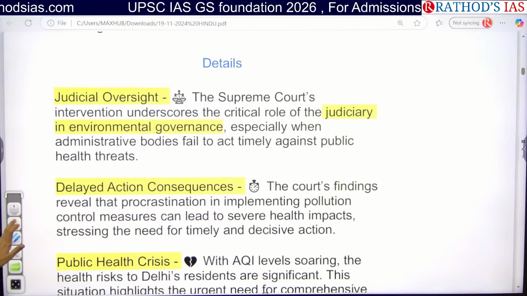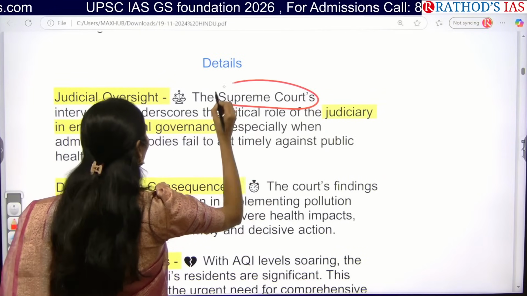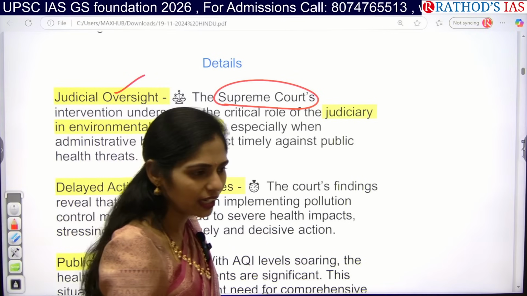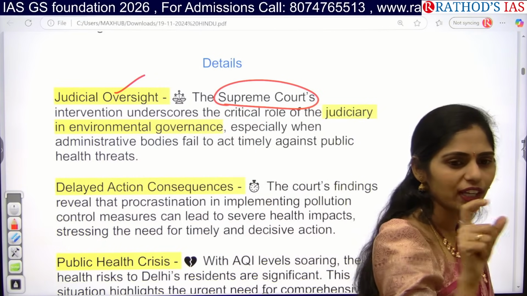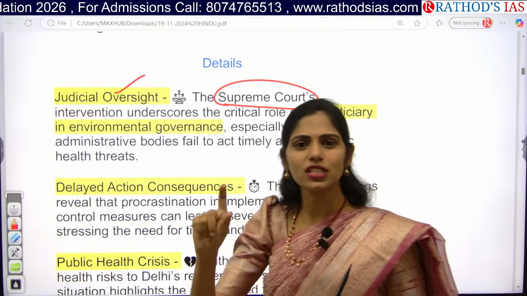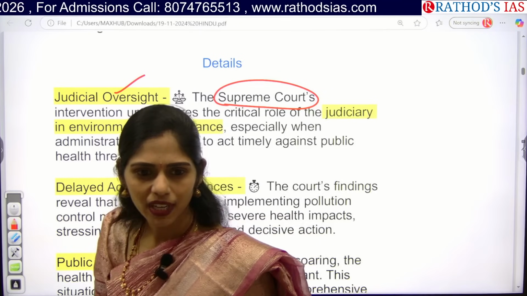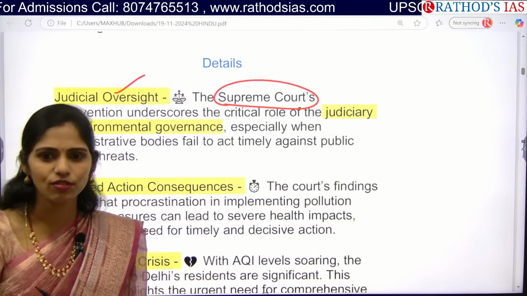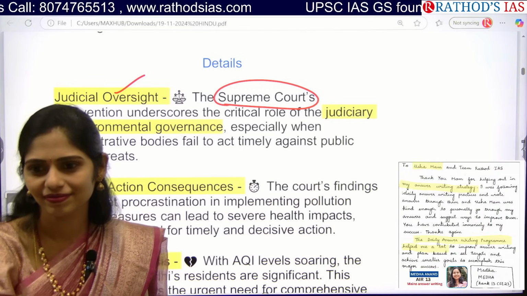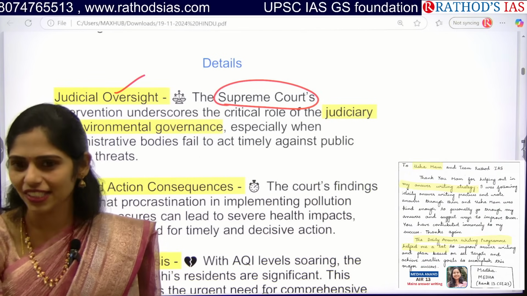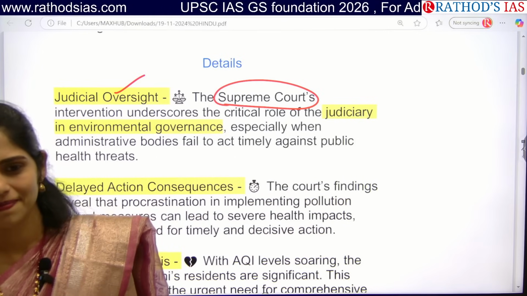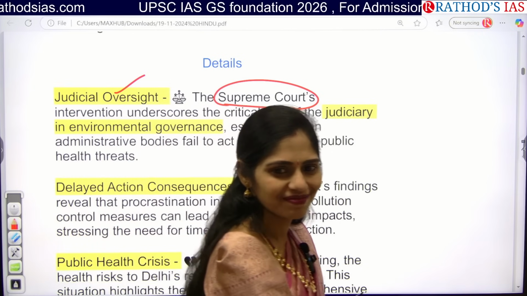Now here, since the Supreme Court is involved, we can see there is judicial oversight. In your polity, you might have heard words like judicial activism, judicial review, judicial restraint. So what is judicial activism? I think sir explained about judicial activism. Judiciary is actively taking many cases, so what happens in this judicial activism?